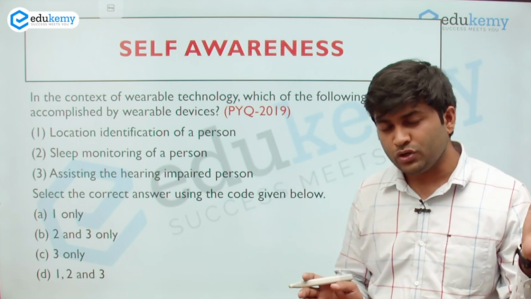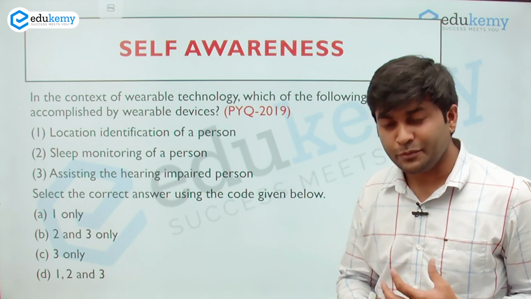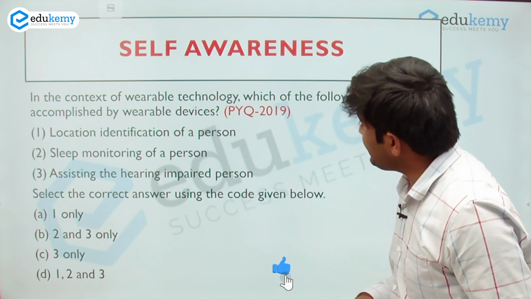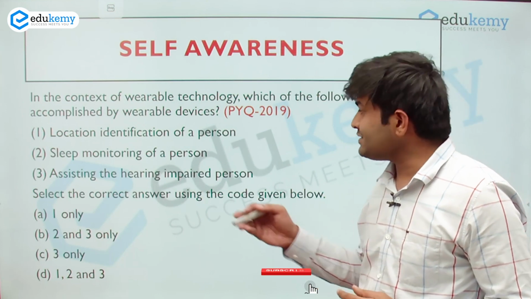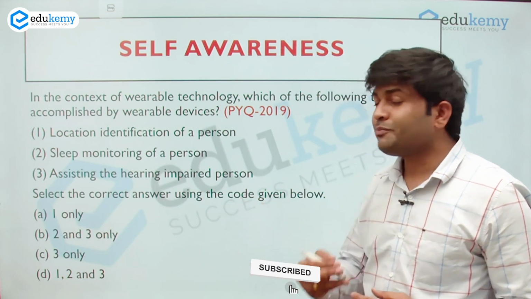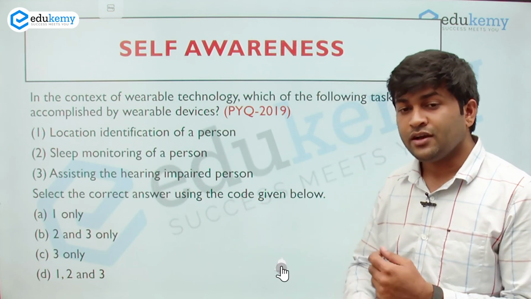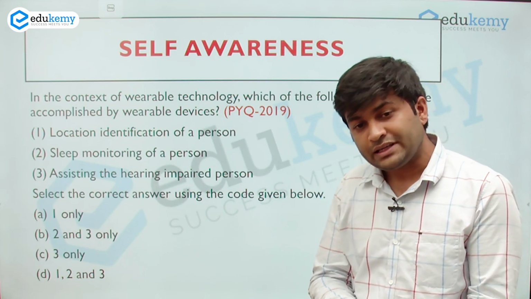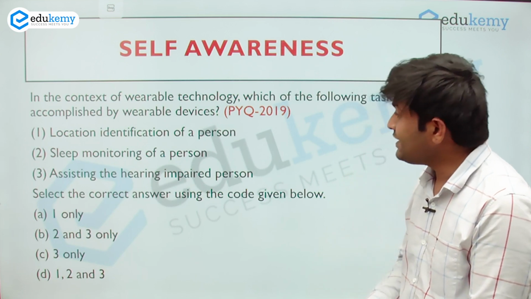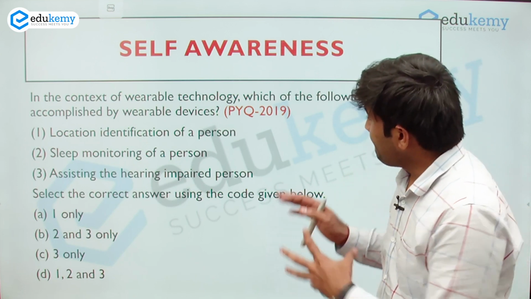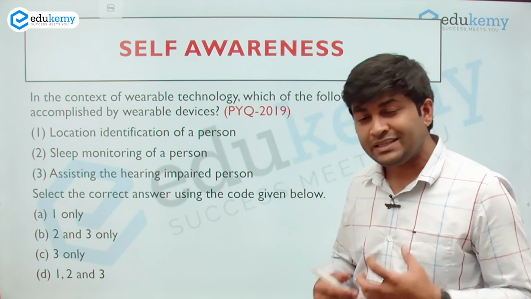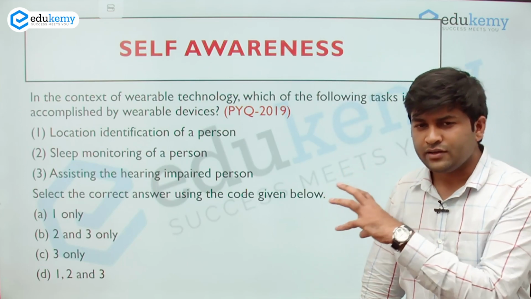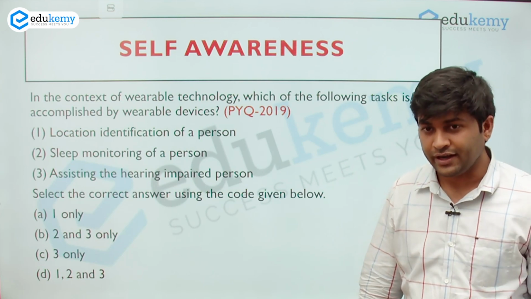Same as the question which was there on the GPS system. Location identification of a person, sleep monitoring, assisting the hearing impaired person because it has vibrating elements too. So by being self-aware also you can come to a conclusion that these options are correct.